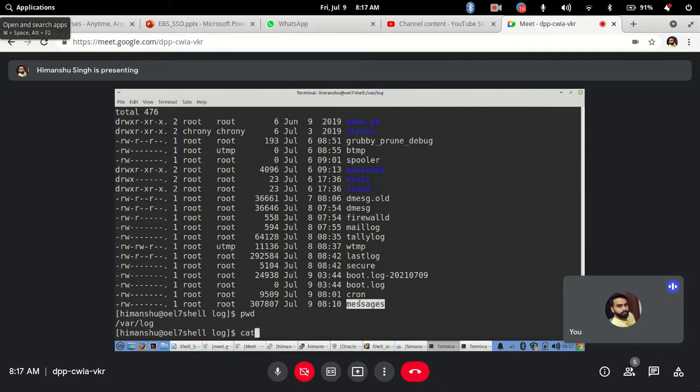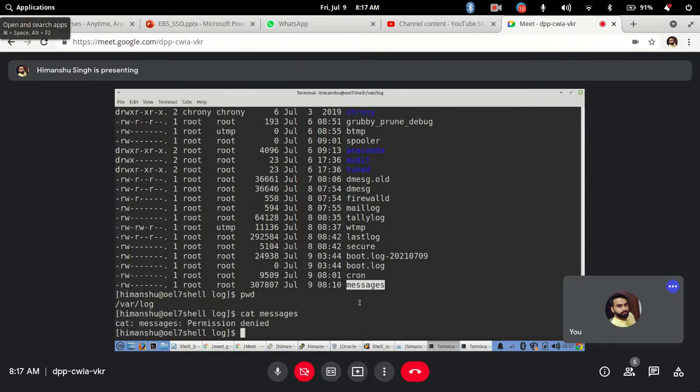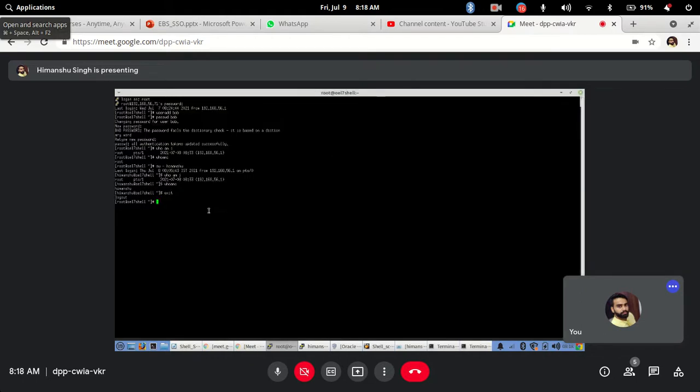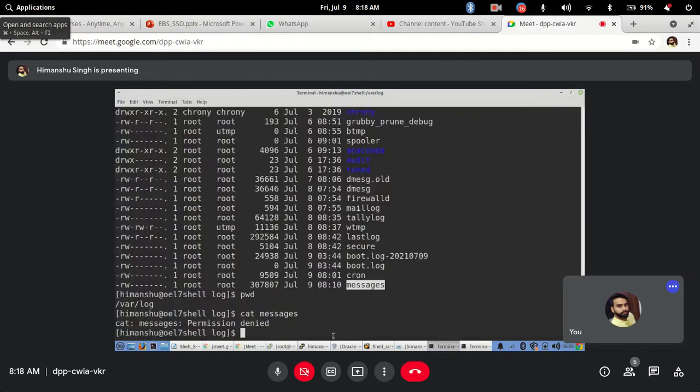If I do cat here, first thing is I am the Himanshu user, so it will not allow me to read because these are system level files. So let me connect to root. Somewhere I was connected. Yes, here I was connected to root. I think the screen is very small, right?